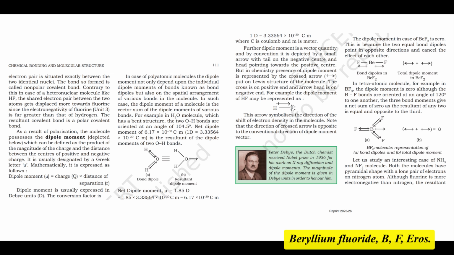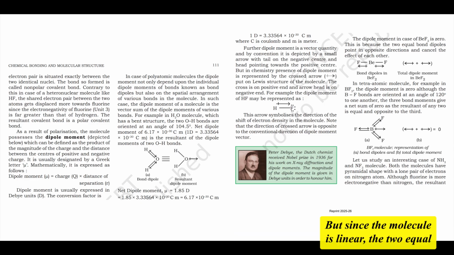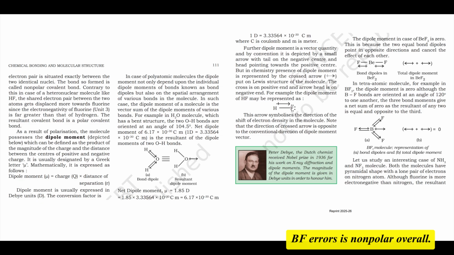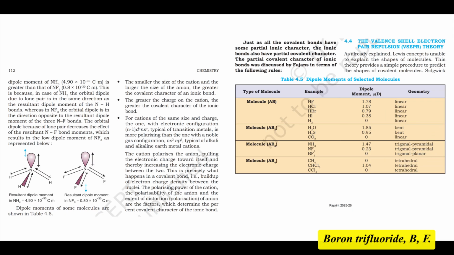Beryllium fluoride, BeF2. VSEPR predicts it's linear, F-Be-F. Each Be-F bond is polar, arrow towards F. But since the molecule is linear, the two equal bond dipoles point in exactly opposite directions. They perfectly cancel each other out, resulting in a zero net dipole moment. BeF2 is nonpolar overall.